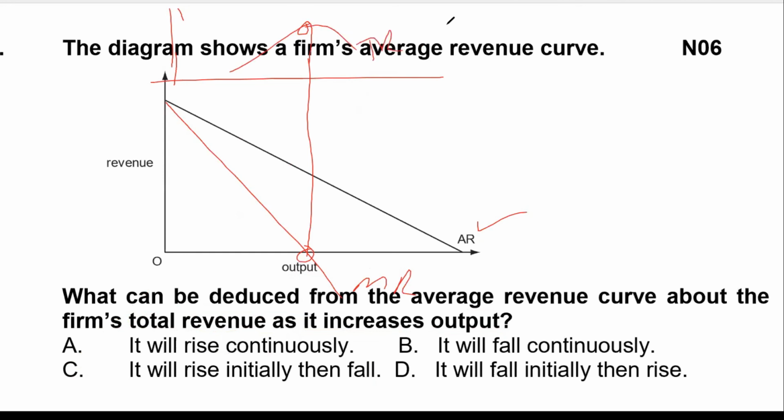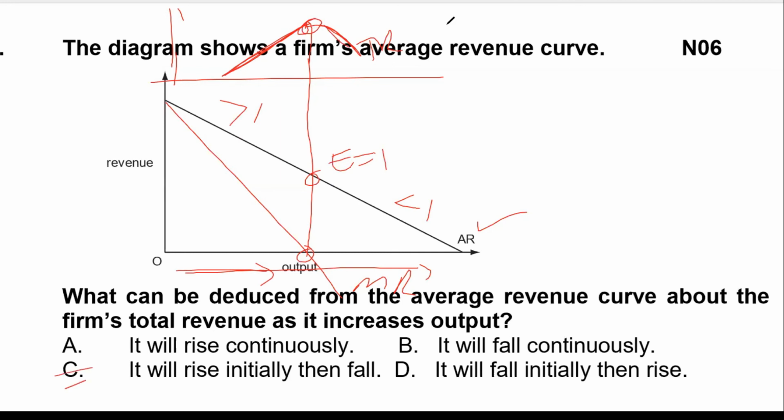When marginal revenue is equal to 0, price elasticity of demand is equal to 1; before that elasticity is greater than 1, and after that it is less than 1. So what happens if output increases? If we keep increasing output, total revenue initially increases, reaches a maximum point, and afterwards starts falling.